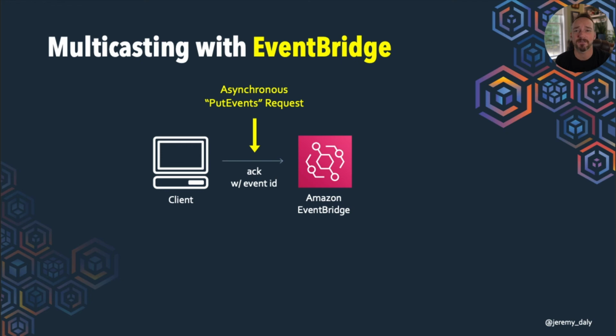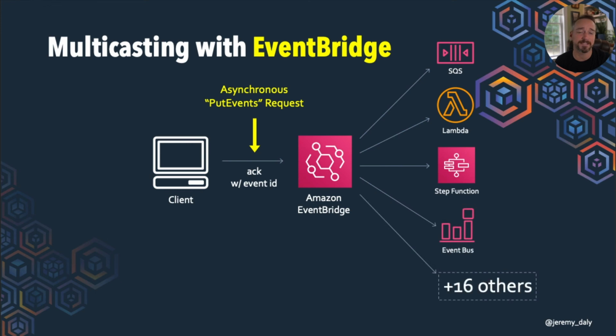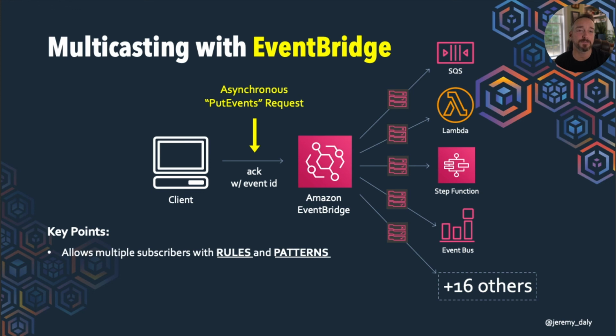So again, you make an asynchronous request, and you get an event ID back in this situation. And then this can go to SQS and Lambda, just like SNS could, but it can also invoke Step Functions and event buses and like 16 others, and it integrates with SaaS products and all kinds of cool things like that. You can set all of these different rules that allow you to do different things. A couple key points here: you can allow multiple subscribers, just like SNS, and you can use much more complex rules and patterns. This allows you fine-grained control, and you can use the JSON itself. You don't have to worry about sending extra metadata in the message attributes in order to do the filtering.